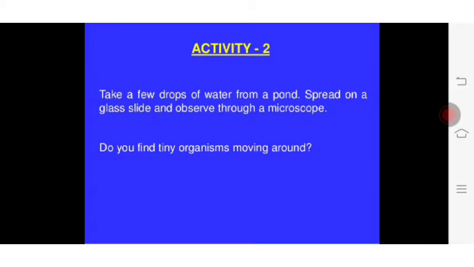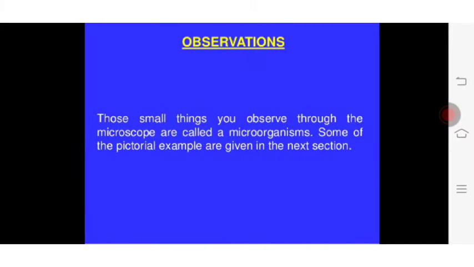So let us do another activity. Take a few drops of water from the pond, spread on a glass slide and observe through the microscope. So we will find tiny microorganisms moving around. Those small things you observe through the microscope are called microorganisms. Some of the pictorial examples are given in the next slide.